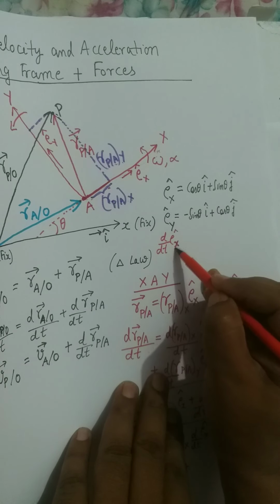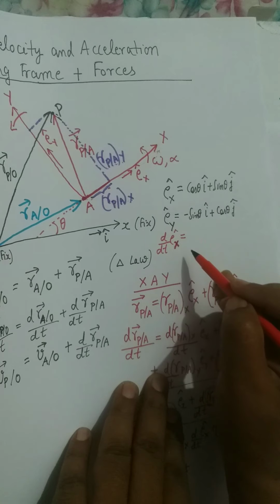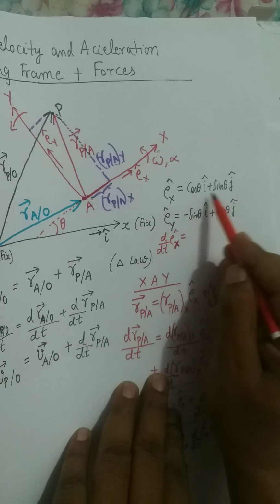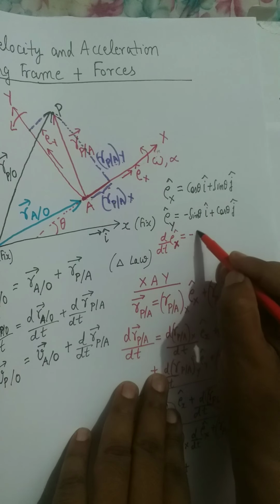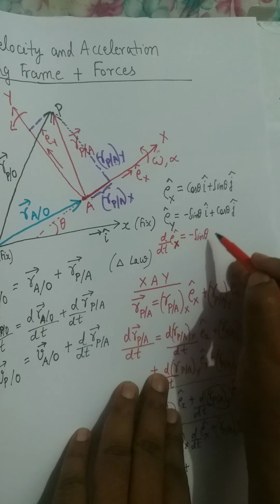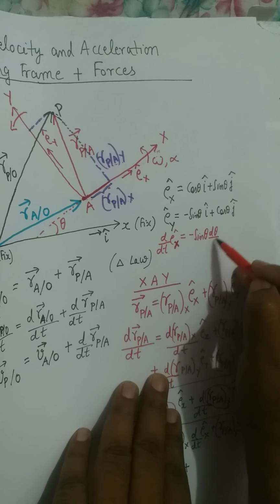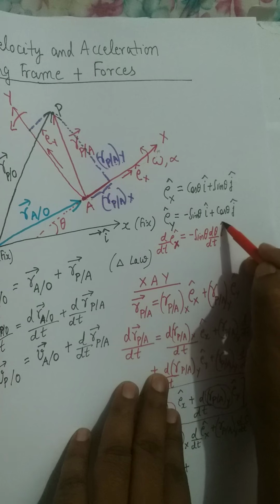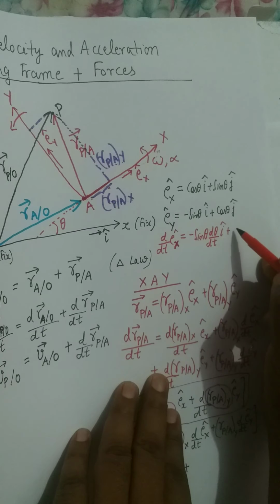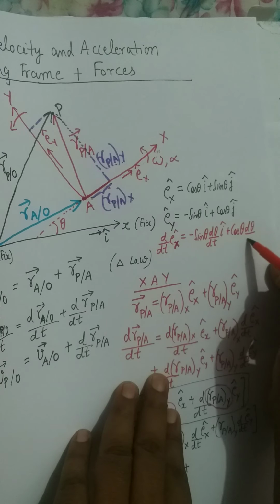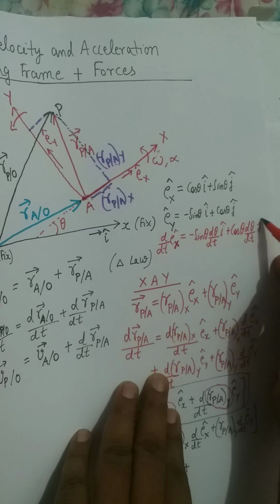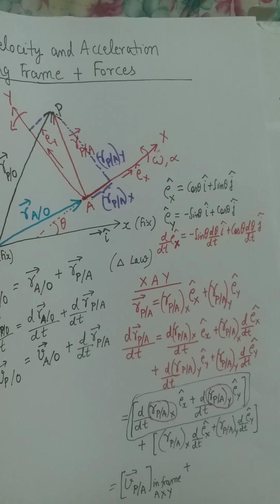If you differentiate Ex cap, which is cos theta I cap plus sin theta j cap, then cos theta gives minus sin theta d theta by dt I cap, and sin theta gives cos theta d theta by dt j cap. This is the derivative of the Ex cap vector.